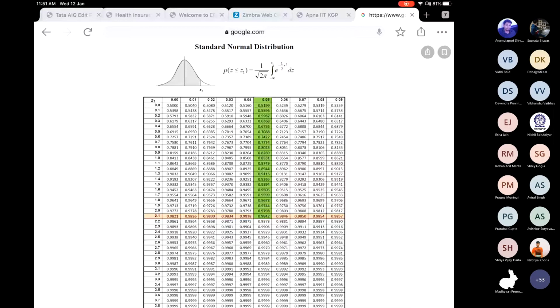For example, if I want to see 2.15, 2.1 you can see here, and corresponding in the first row you see 0.05. So 2.15 will be 0.9842.